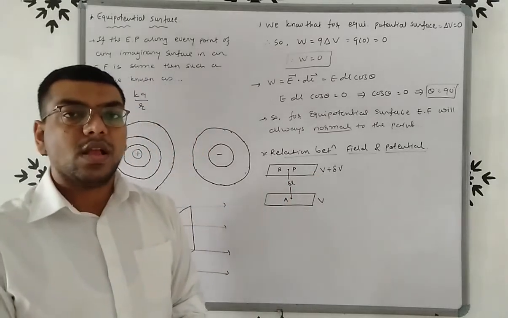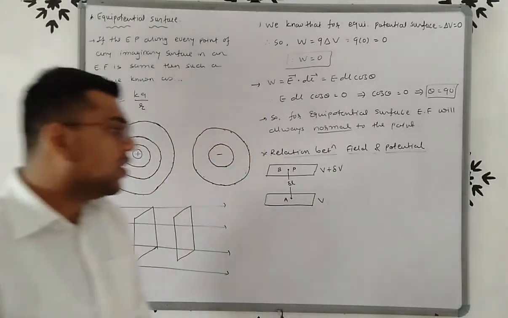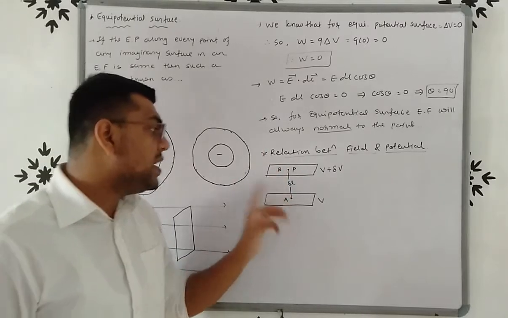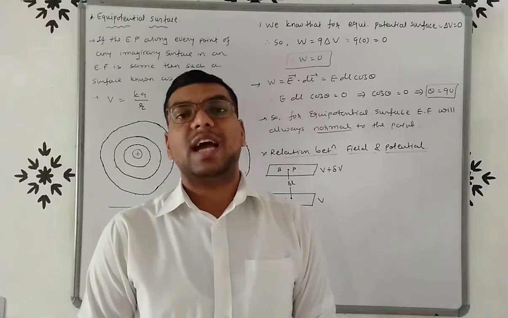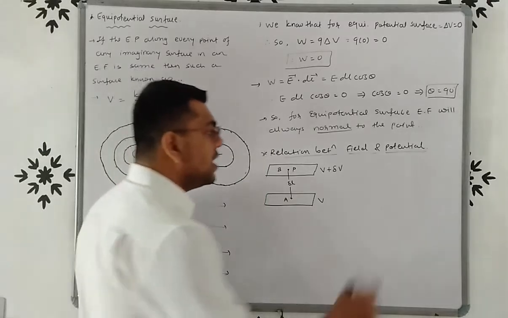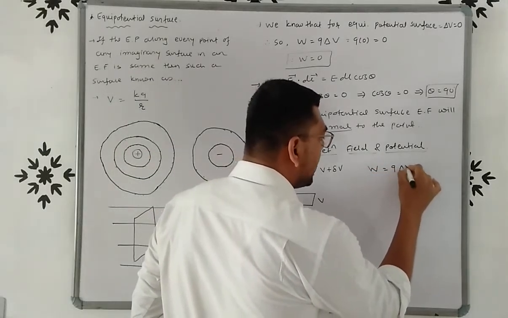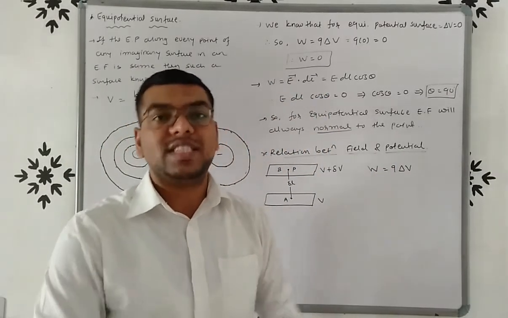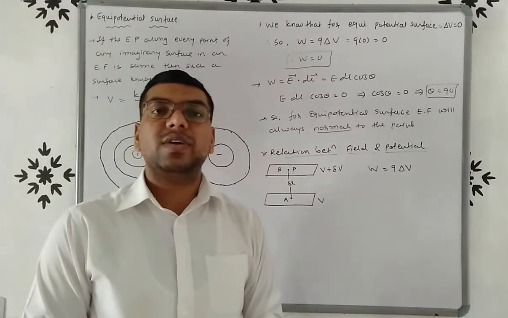Now here suppose we want to bring a positive charge, or we can say unit charge, from surface B to A. So here friends, we want to bring a unit charge from B to A. So here we know the formula of work done, W is equals to Q into delta V. But here friends, we move the unit charge from B to A, so the value of Q is 1.